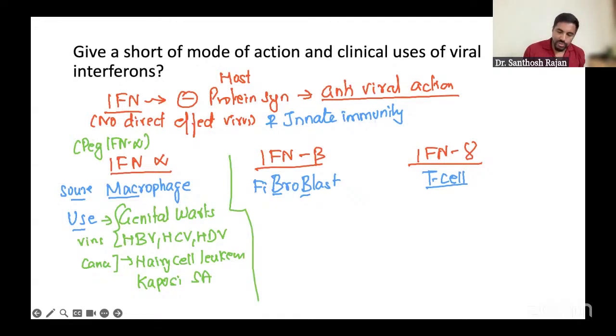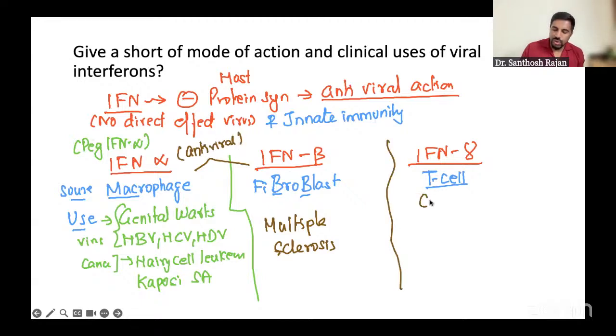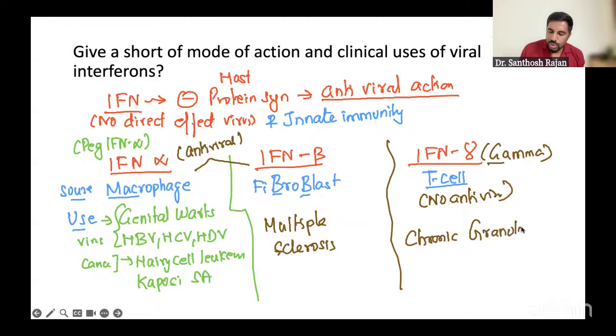Now, what about interferon beta? Interferon beta is usually used only in one disease, multiple sclerosis, because of its anti-proliferative effect. Both have an anti-proliferative effect. So both alpha and beta have antiviral property, but not this one. Interferon gamma doesn't have antiviral property, but it is used in one condition, because this is gamma, G. So where is it used? It is used in chronic granulomatous disease. Very, very simple.